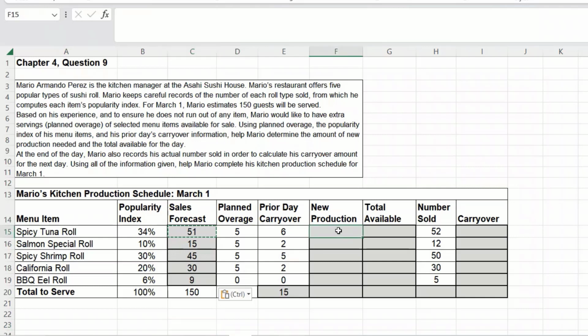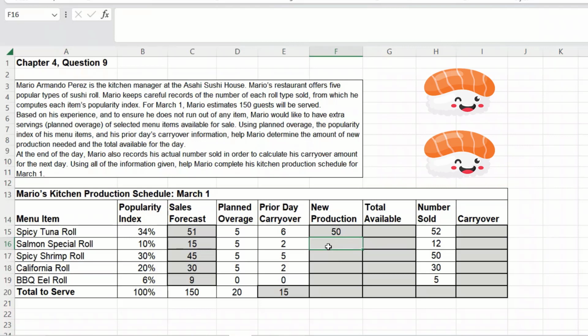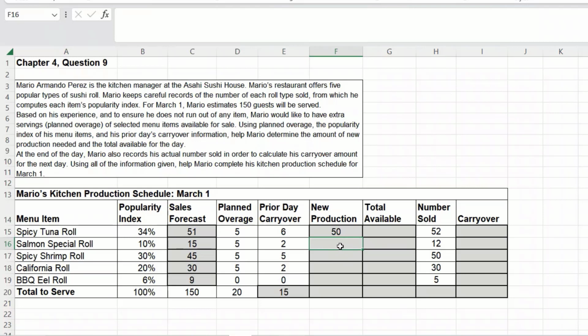In order for us to get our new production, we are going to take our sales forecast and add that to our planned overage, but we're going to subtract the prior carryover. The prior carryover is what's left on the shelf. So he comes in the morning, and after his shift last night, there are 6 spicy tuna rolls, 2 salmon special rolls, 5 spicy shrimp rolls, and 2 California rolls. So we'll use that formula for everything here, and we see what our production is.